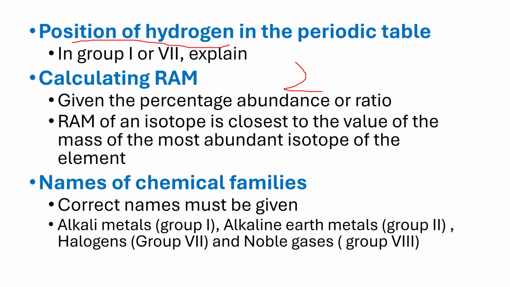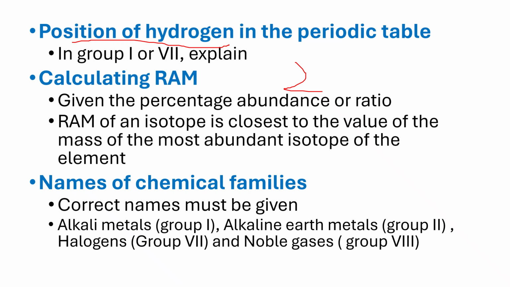Then you should always be able to calculate relative atomic masses, a very common question in exams. That is when you are given the percentage abundance of the isotopes or when you are given ratios. At times, you are also given the mass numbers and the RAM, and then you need to calculate the percentage abundance. This is a very tricky question for students, and I ask students to practice answering this question.